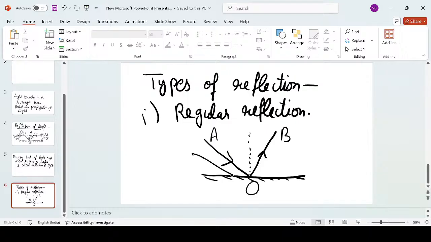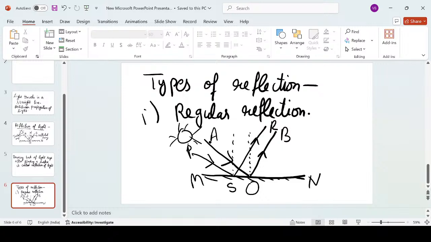Consider another ray which is parallel. At this point, we draw another, and it goes this way. Let this be S, and let's suppose we consider R. MN is the surface. So what we are observing over here is that two rays of light are coming from the source, let's again consider the sun as the source. Two different rays of light are coming to the reflecting surface MN, and both are parallel to each other.